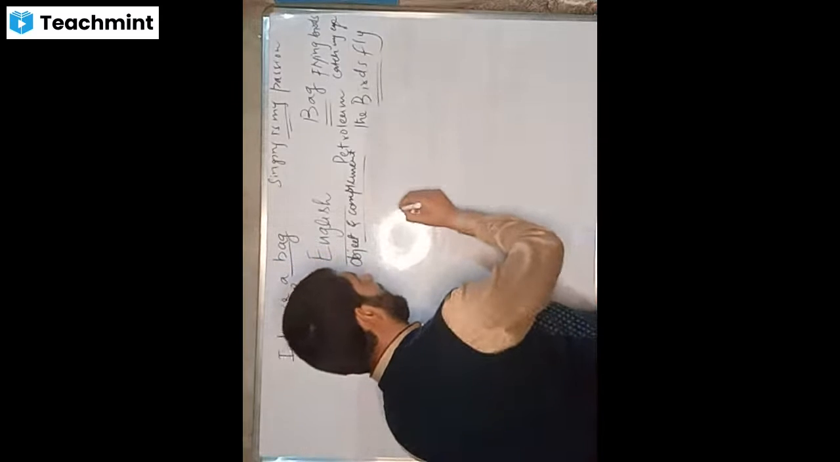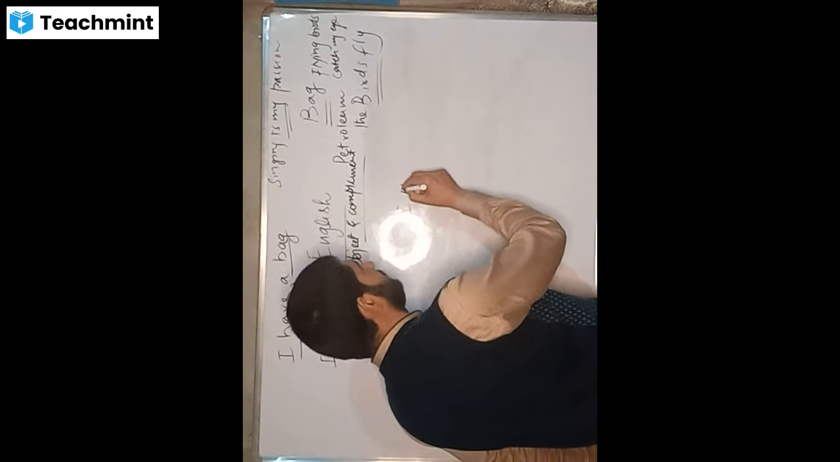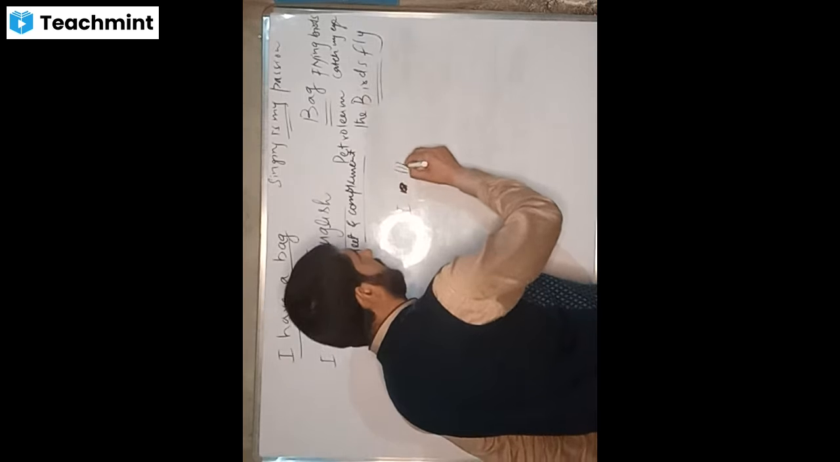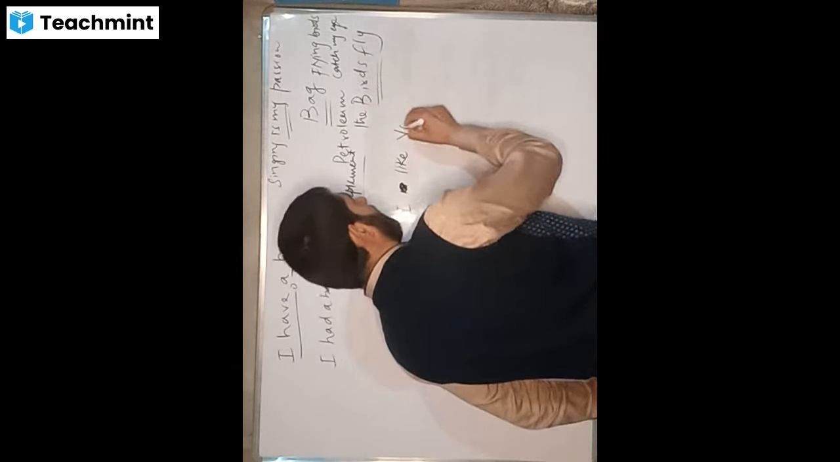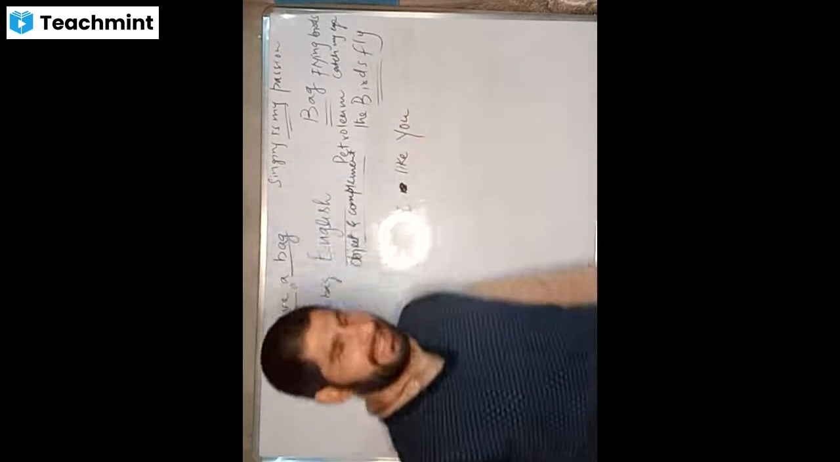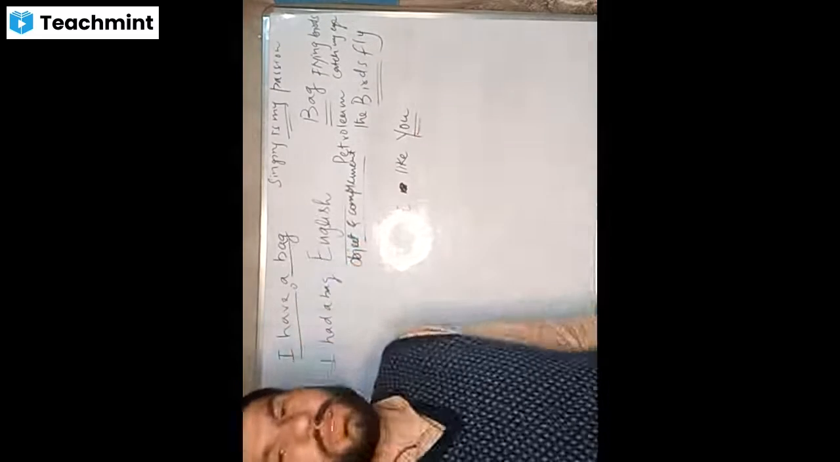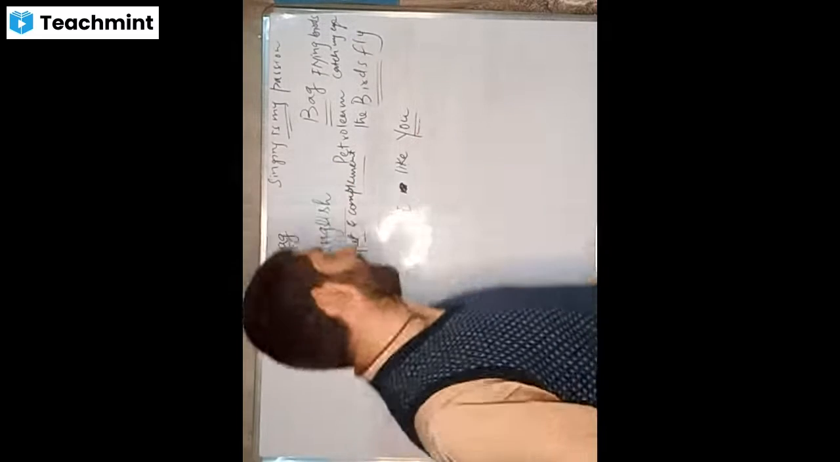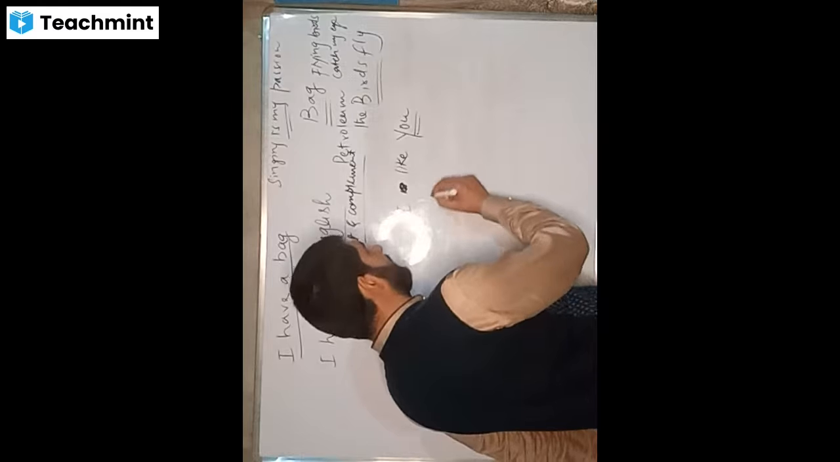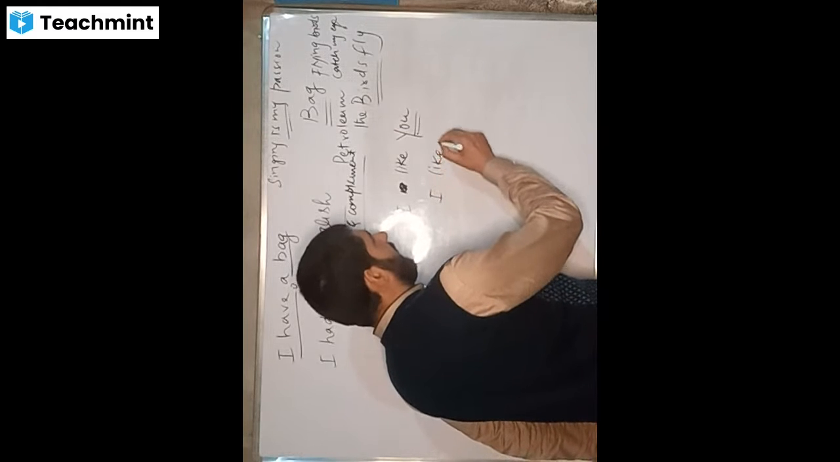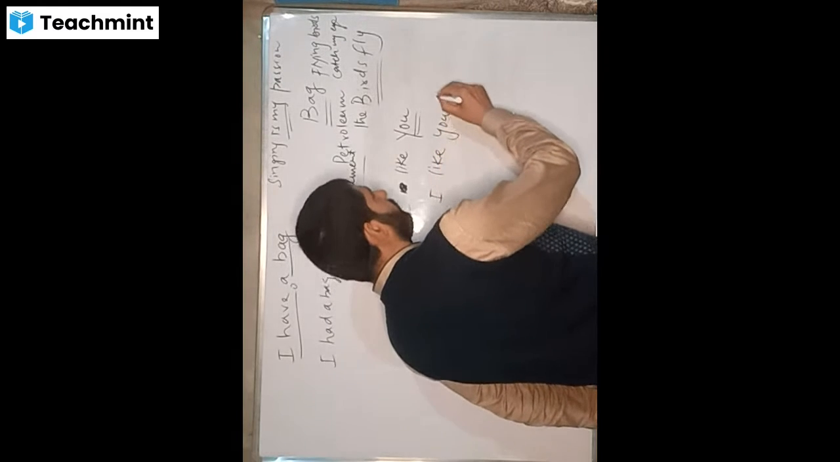Say for example, I will say, I like you. So here you is what? Object. Undoubtedly it is the object. And then I can also write like this: I like you to the moon and back.